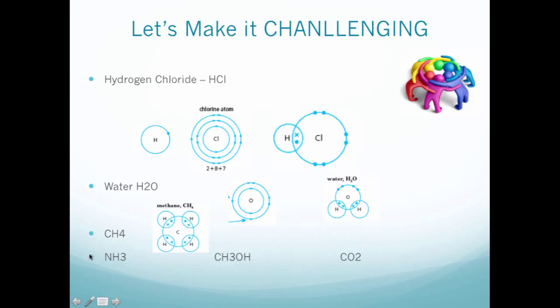The next one, okay, pause the video for a second. And that's the answer. So ammonia, you have 1, 2, 3, 4, 5 that belong to nitrogen, and the hydrogen will come to each place. And next one, methanol. It's kind of hard. I want you to pause it for a second and work it out yourself. You might take a little bit longer, but it's okay.